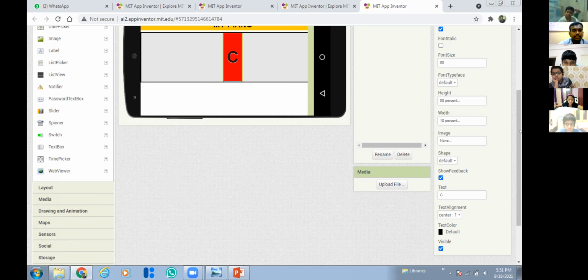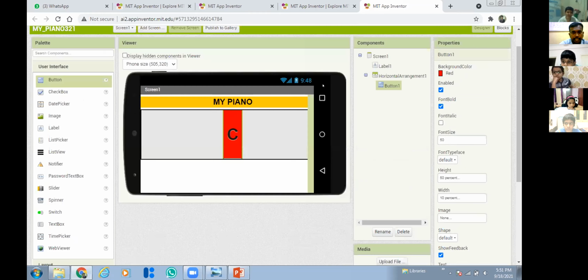Okay, that's good. Now listen, students. One more thing: you are a designer, right? If you are designing the app, you are a designer, so you can set any property. I'm giving height 50 and width 10 and choosing the font color, but you can have your own design. You can set any height and font size according to your wish. Since you are a designer, everyone has new ideas, so you can do it by your own idea.